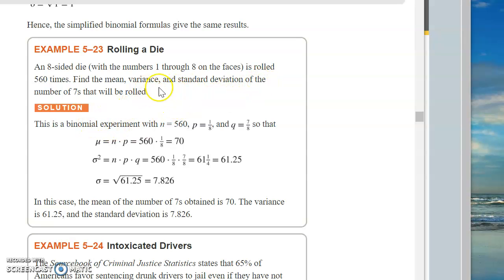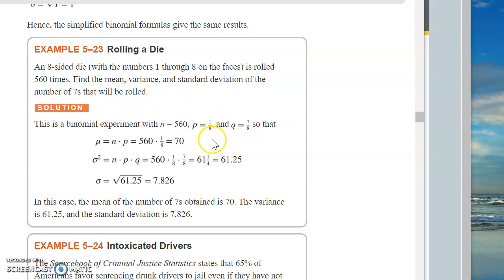Find the mean, variance, and standard deviation of the number of 7s that will be rolled. Well, the probability of getting a 7 is 1 out of 8. It's an 8-sided die. So n is 560, p is 1/8, 1 over 8, q is 7 over 8. So np is 70. So the average number of times, the expected number of times that you will get a 7 out of the 560 is 70.